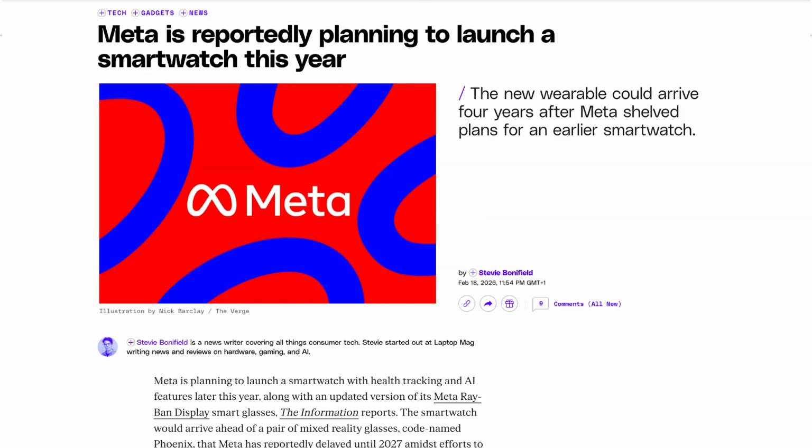The watch is said to include health tracking features and a built-in Meta AI assistant. Sources said the revival effort came out of a project strategy meeting late last year. Executives are reportedly concerned about a bloated product lineup for augmented reality glasses, so have delayed some products to focus on a limited number of concentrated bets. Among them is a new version of the Ray-Ban Display, which is expected later this year, as well as a pair of AR glasses which could arrive in 2027. The smartwatch is planned for release this year, putting Meta in direct competition with Apple and Google in the category.